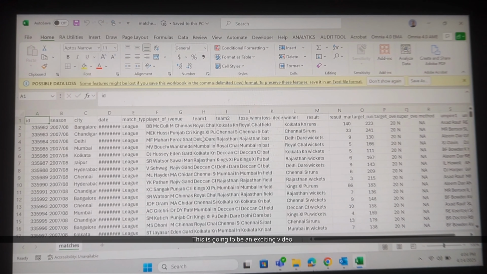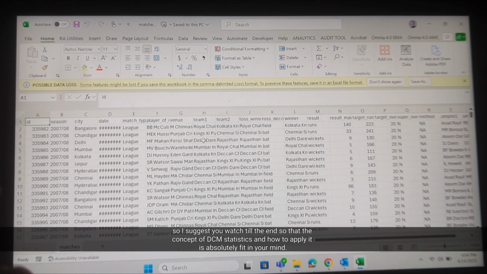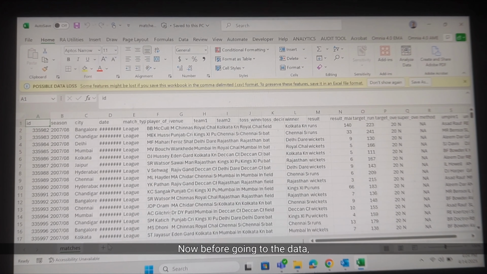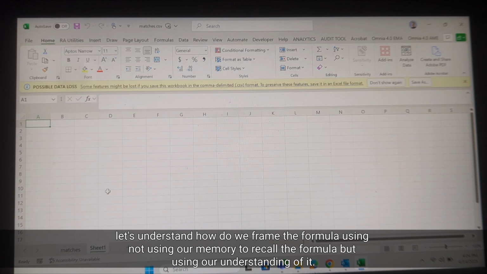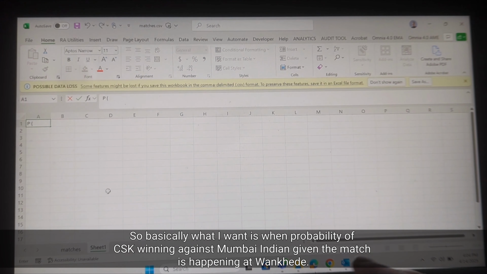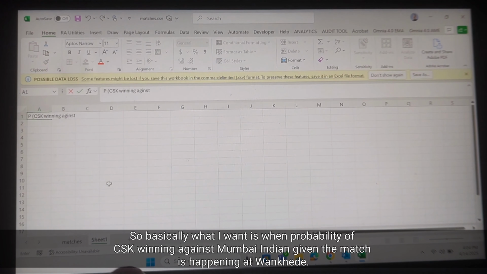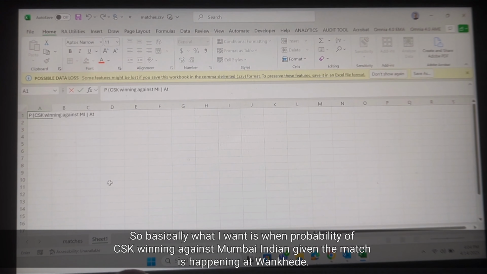This is going to be an exciting video, so I suggest you watch till the end so that the concept of Bayesian statistics and how to apply it is absolutely fixed in your mind. Before going to the data, let's understand how we frame the formula using our understanding of it, not our memory. What I want is the win probability of CSK winning against Mumbai Indians given the match is happening at Wankhede.